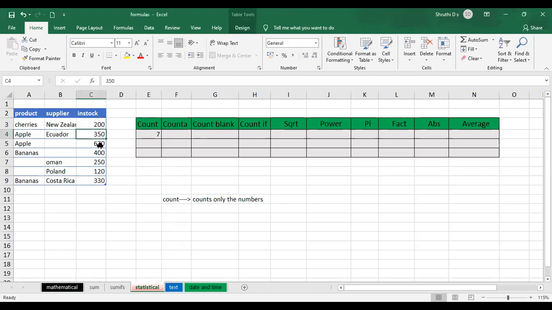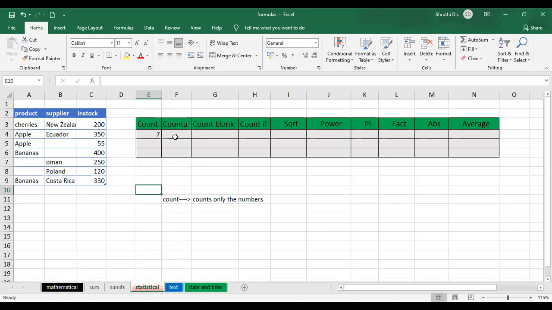1, 2, 3, 4, 5, 6, and 7, right? If I remove any of these, the empty cell will not be counted. If I again enter some value here, see, it changes back to 7. Like this, the count function is going to count only the numbers.